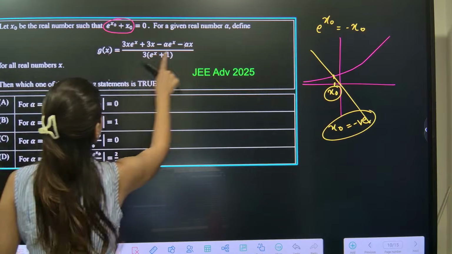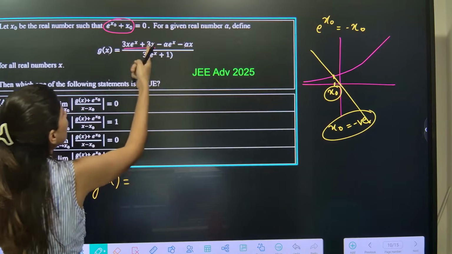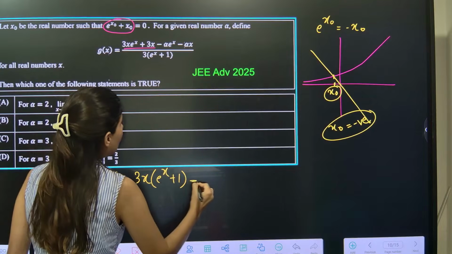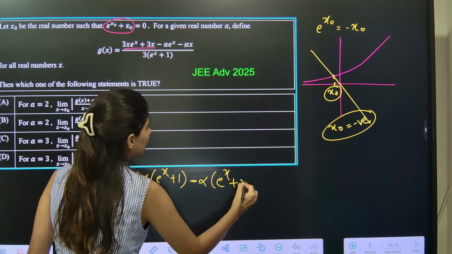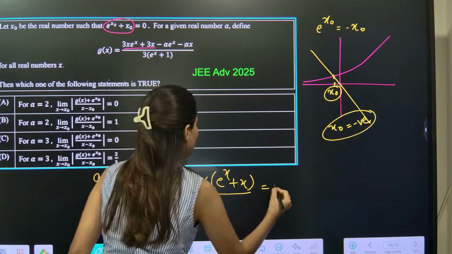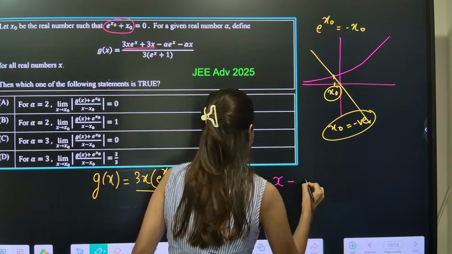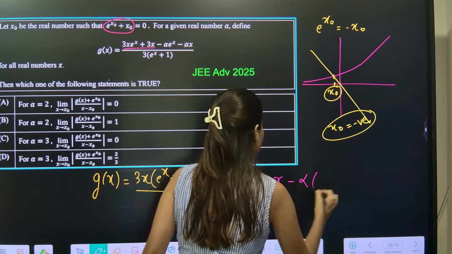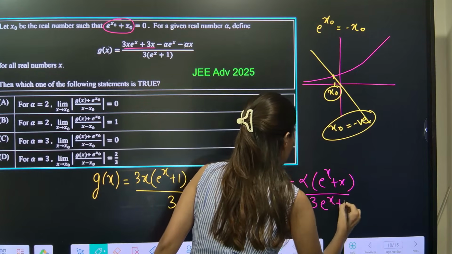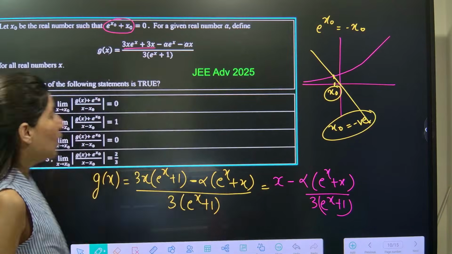Now this is your g of x. Let me rewrite the g of x over here. Can you see I can take 3x common? If I take 3x common, it will be e power x plus 1, minus, if I take alpha common, e power x plus x, whole upon 3 e power x plus 1. If I simplify, e power x plus 1 cancels, 3 also cancels. So this will be x minus alpha, e power x plus x upon 3, e power x plus 1. Okay, this is your g of x, everybody.